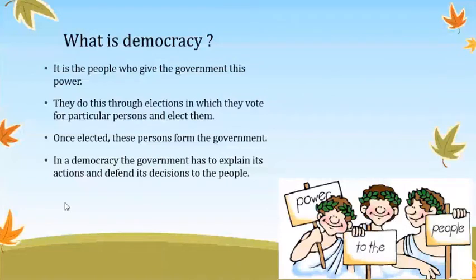So now, this is democracy. We can say in the picture, power to the people. This is the perfect definition of democracy.